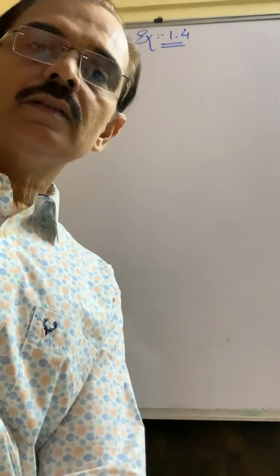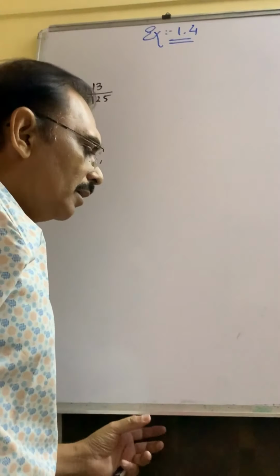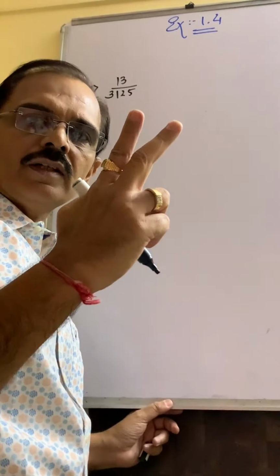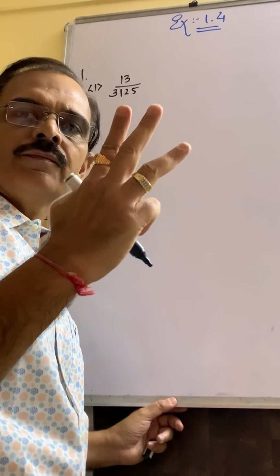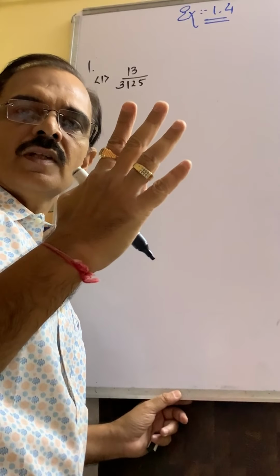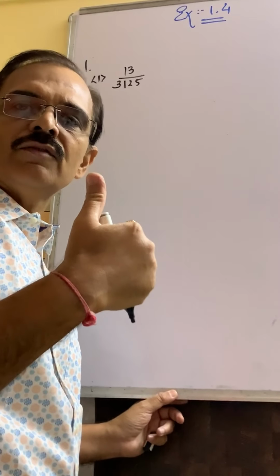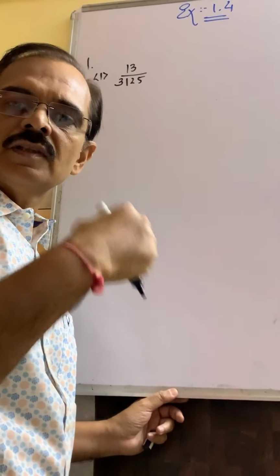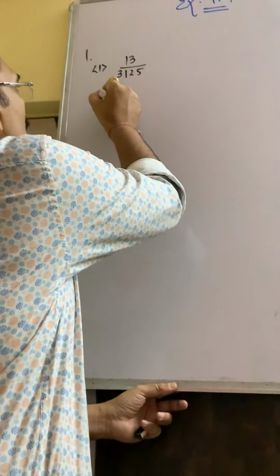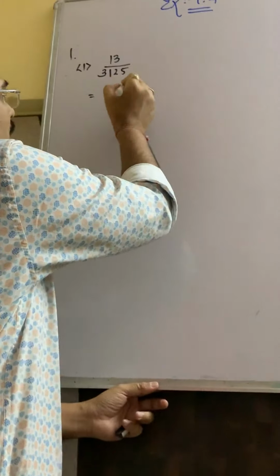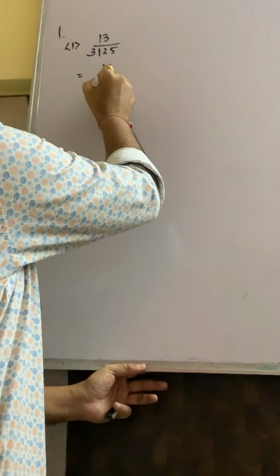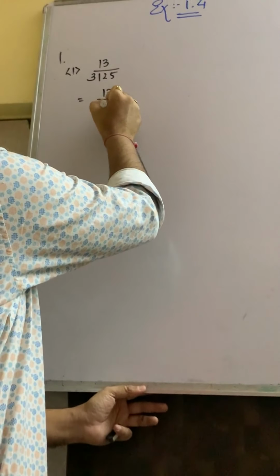Have you remembered the denominator 3125? 5 5s are 25. 25 5s are 125. 125 5s are 625. 625 5s are 3125. So, factorize this 3125 if you don't remember and find out that this is 5 raised to 5.